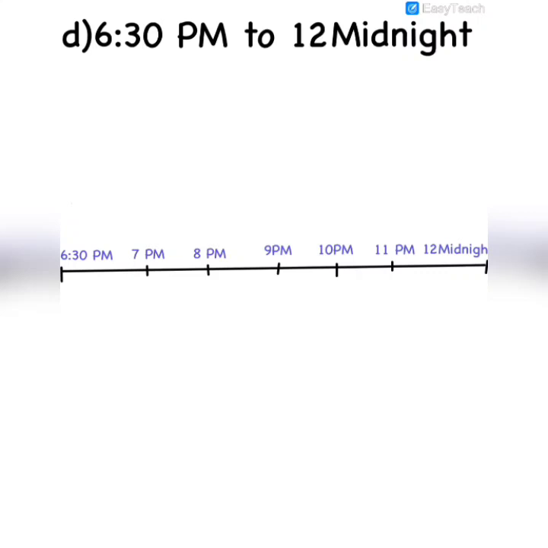Now we have to find the elapsed time from 6:30 pm to 12 midnight. So again we will write the starting time, which is 6:30 pm. Then the nearest round time from 6:30 pm is 7 pm. So from 6:30 pm to 7 pm it's 30 minutes.